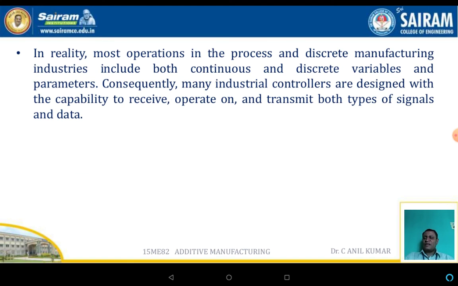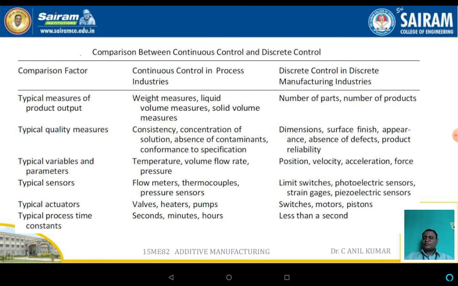Some of the differences between the continuous as well as discrete control systems are summarized in the further slides. Now the comparison between the continuous control systems as well as the discrete control systems. In the case of the continuous control system, or the process industries, valves, heaters, pumps as well as timers are used. But in the case of the discrete manufacturing system, switches, motors, pistons and so on are used.